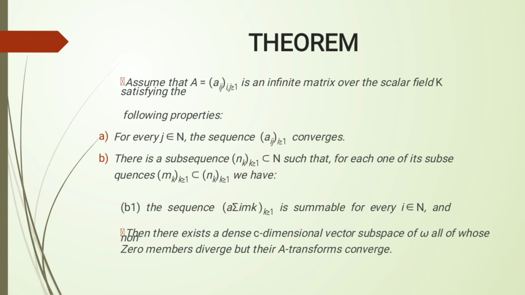(A) For every j belonging to N, the sequence (a_ij), where i is greater than or equal to 1, converges.